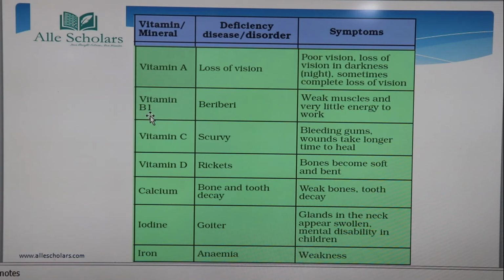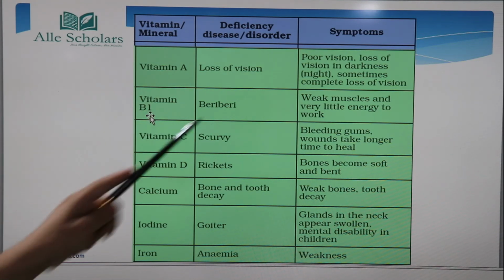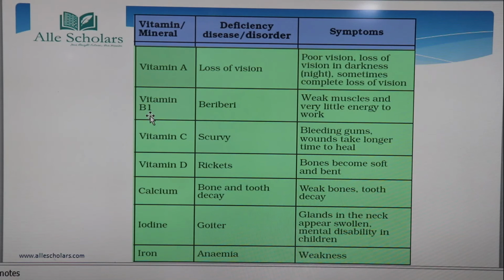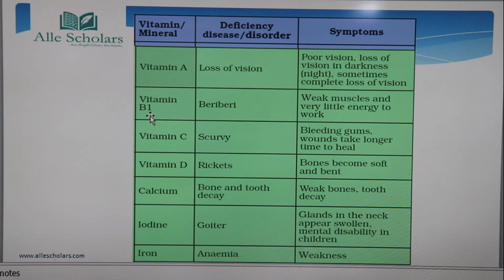Vitamin A we get in foods like carrot and others. If we have a deficiency in vitamin A, there is a loss of vision. It is going to directly affect our eye. So what are the symptoms? Poor vision, loss of vision in darkness, meaning at night. Sometimes complete loss of vision occurs. There is a disease called night blindness, which occurs due to deficiency of vitamin A. If a person is suffering from a deficiency of vitamin A, he is going to suffer from night blindness.